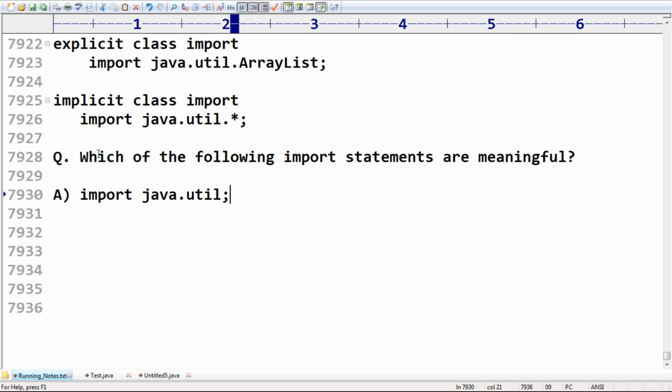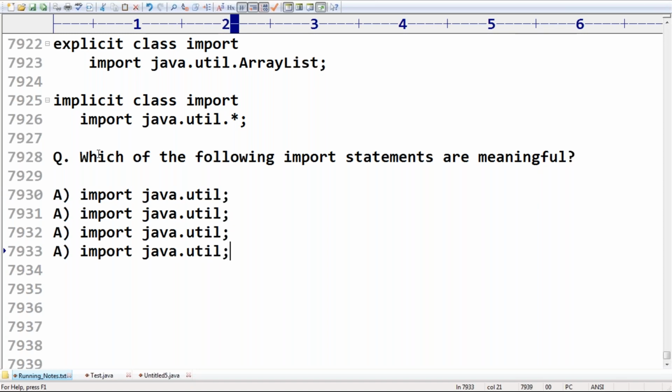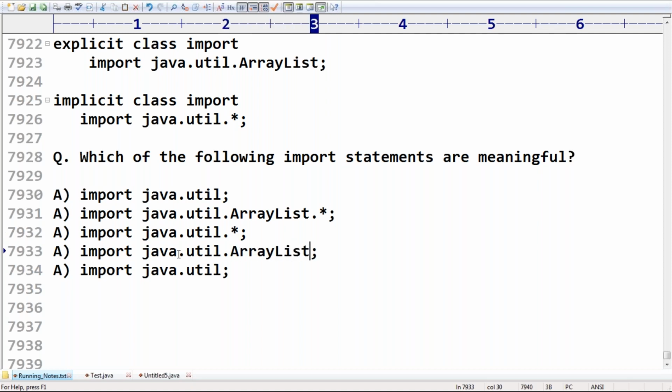Second option: import java.util.ArrayList.*. Third option: import java.util.*. Fourth option: import java.util.ArrayList. Can you please confirm which one is the correct answer?